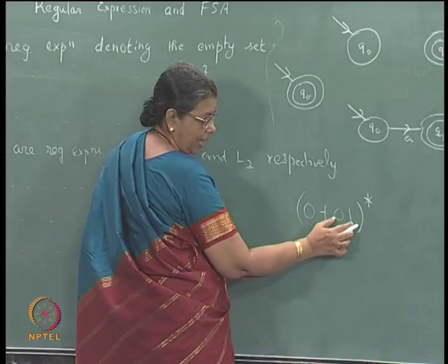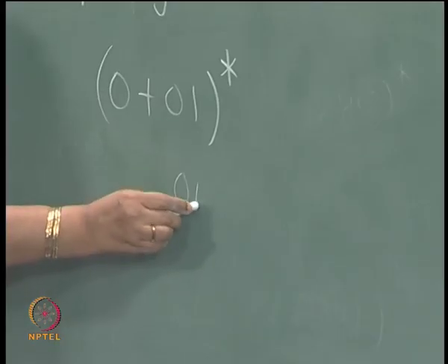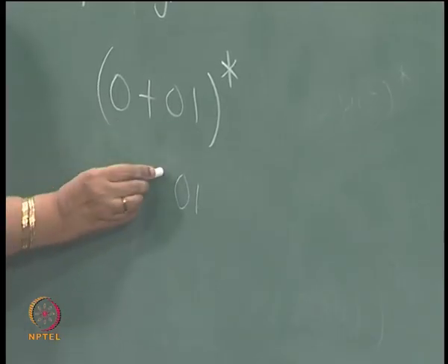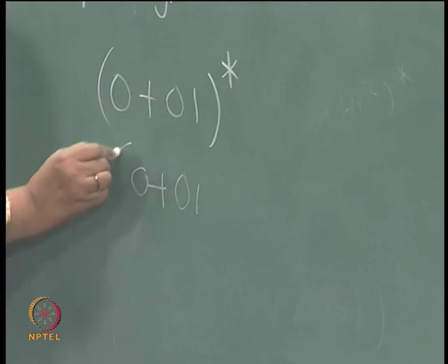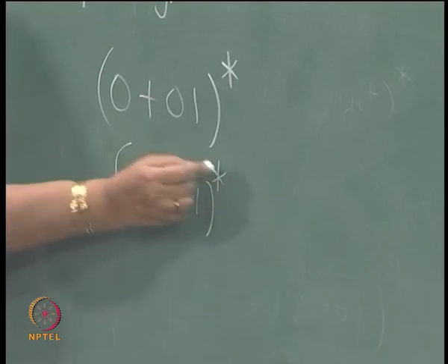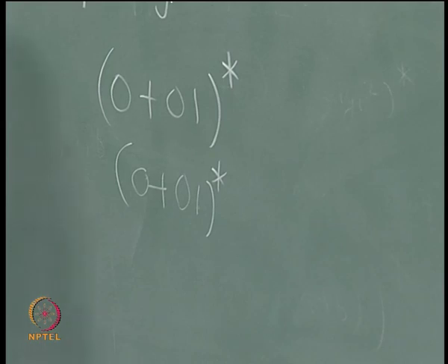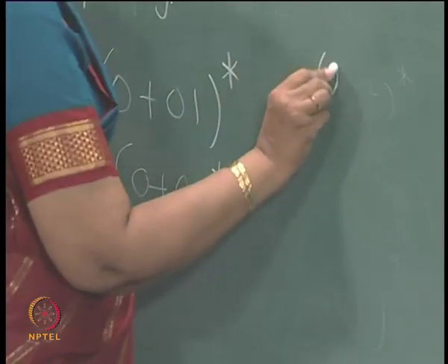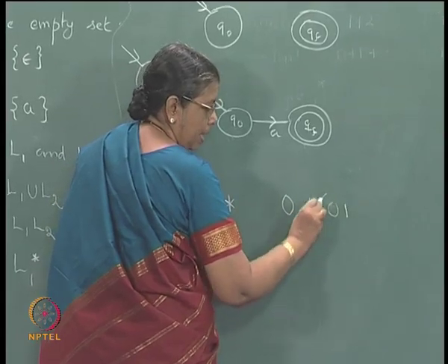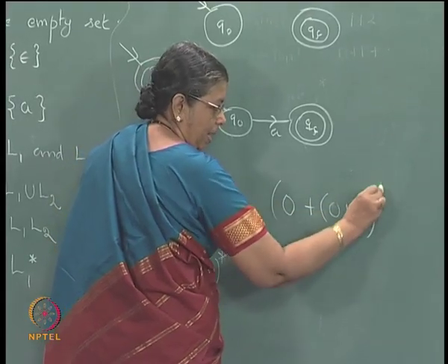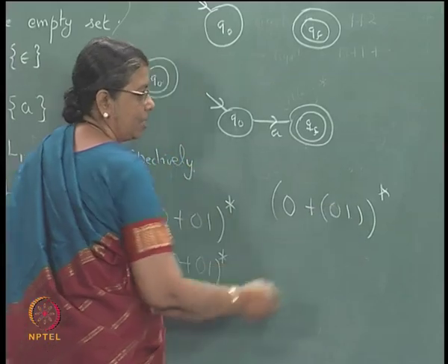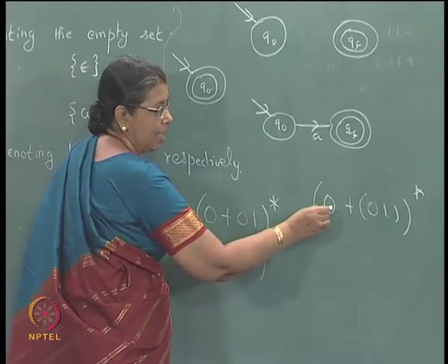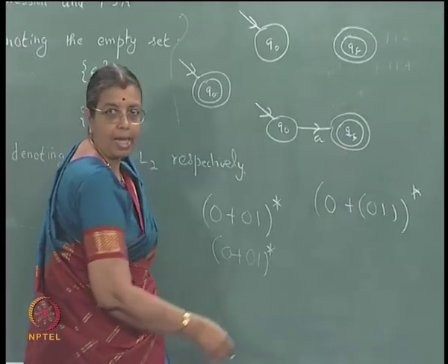So, first you are concatenating 0 1, then you are using union, then you are using star. This is what we mean: concatenation is performed first, then this union, then the star, right.